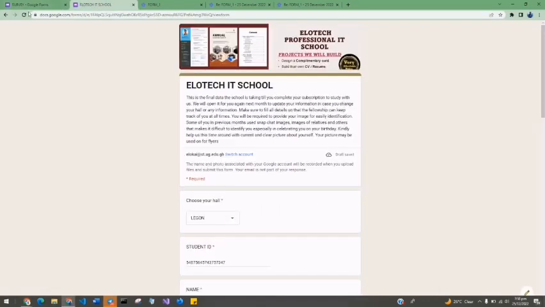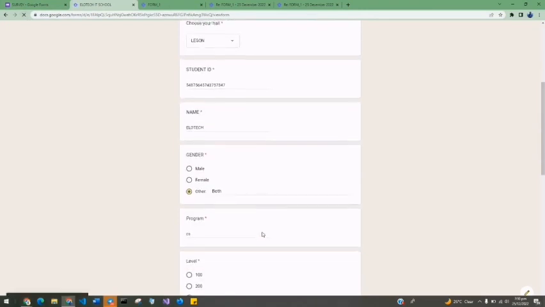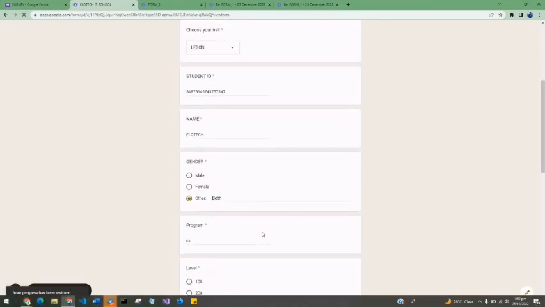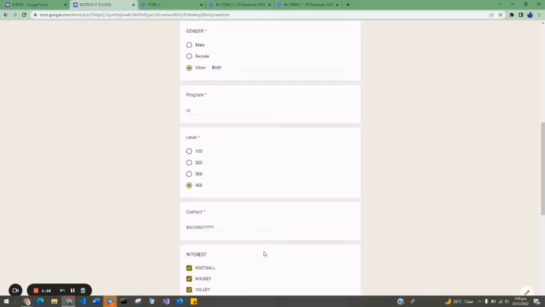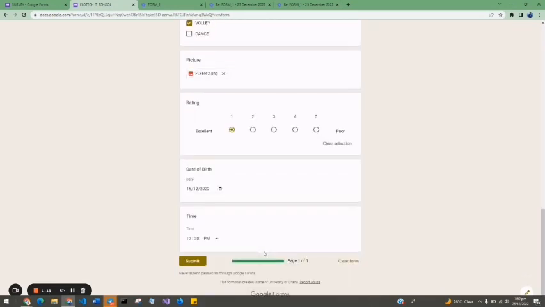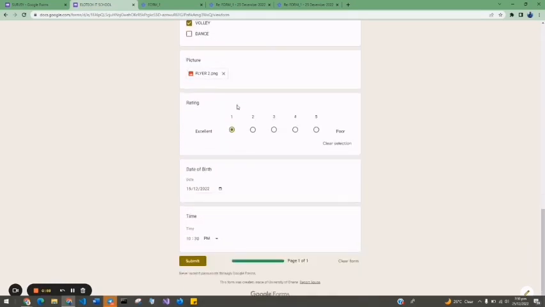Let us go to the form and try to refresh it again. Let us go and fill this form again. If we fill this form again, because we enabled allow response editing, you see all our answers are here, none of them was lost. All right, so now let me change only the CS to a course, let's say computer science. Okay, and I'll make a mistake in this to show you something.